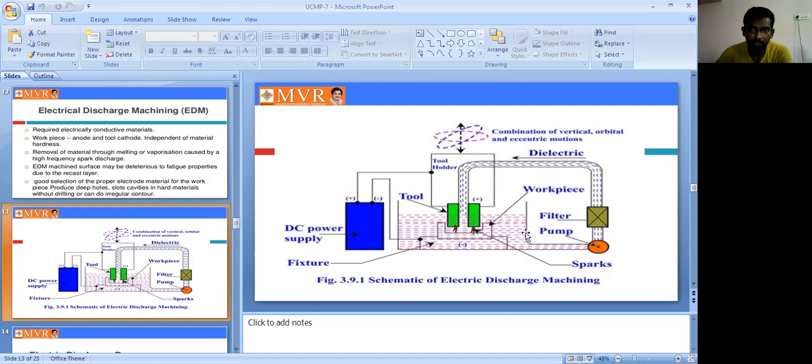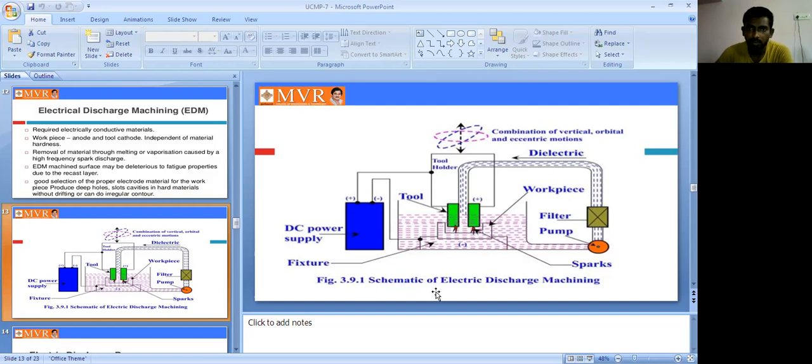The dielectric fluid is filtered here. Here is the tool holder, a complete tool holder device, giving the power to the tool. The power here is a DC power supply. We make these connections. The workpiece also uses the power. That is the negative terminal and this is the positive terminal. So it is a DC power supply.